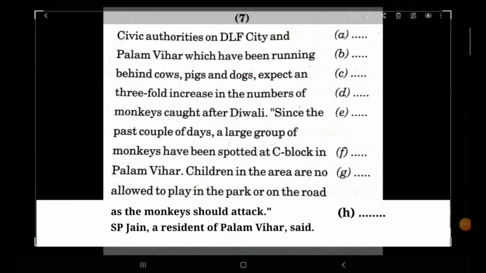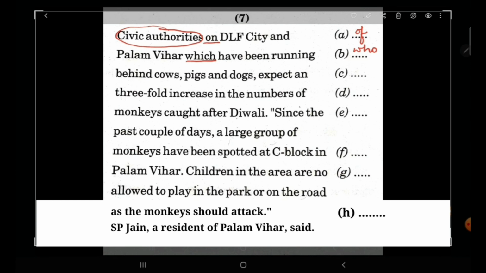Now let's do this last passage of the session. Civic authorities on DLF city. Now on is a wrong preposition, it should be of DLF city and Palam Vihar, which have been running. Now here which is wrong because which is generally used for objects, but we are talking about civic authorities, which are people. So for them we'll use who. Who have been running behind cows, pigs and dogs.